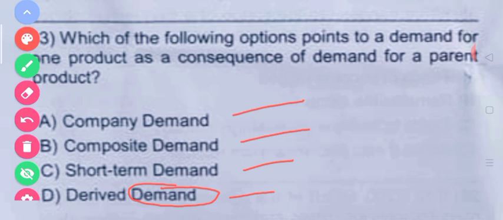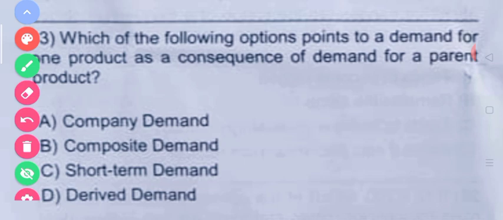Derived demand is the demand for a good that results from the demand for a different or related good. That is to say, if we have mobile phones and lithium ion batteries, if the demand for mobile phones increases, then at the production stage, the demand for lithium ion batteries will also increase. So the correct option is D, derived demand, which is the demand for a good that results from the demand for a different or related good. So the correct option is D here.